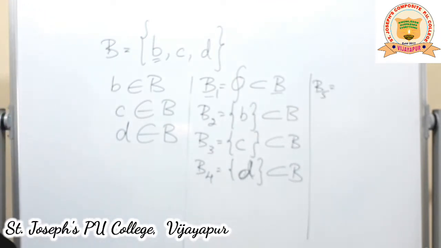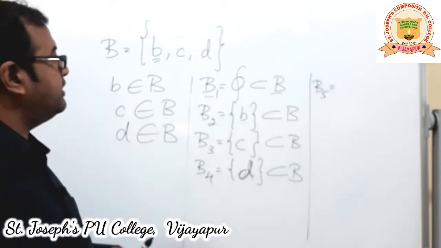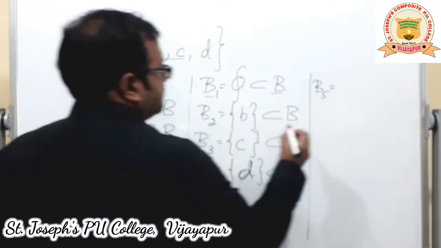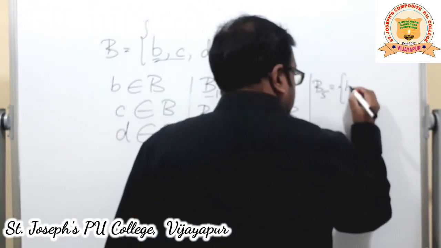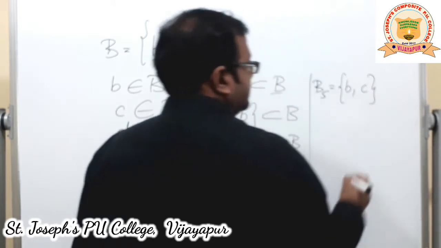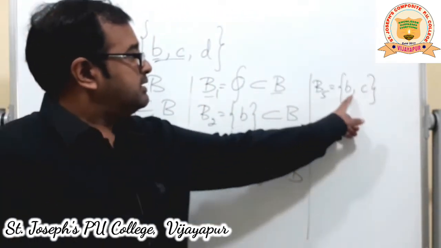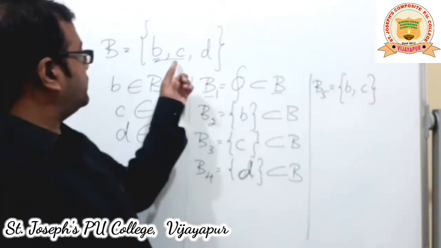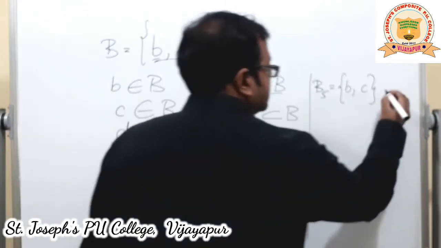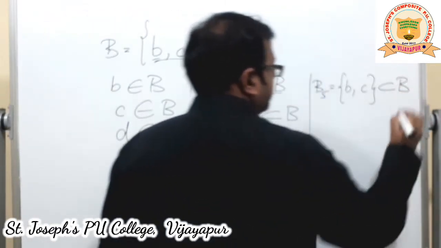Now let us go for more than one element. Let us take 2 elements at a time. All possibilities we will check here. So first I will take B and C. So there is a set containing B and C. Look at the elements. This set contains B and C, but both are from B. Means this is a subset of B.